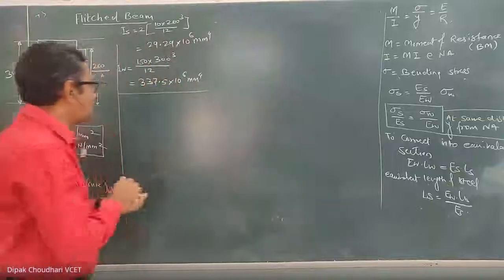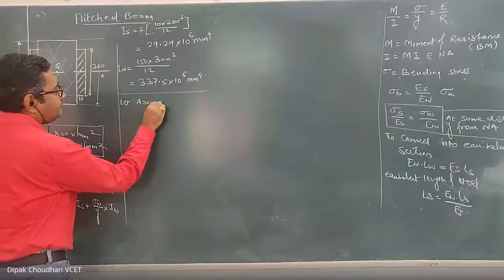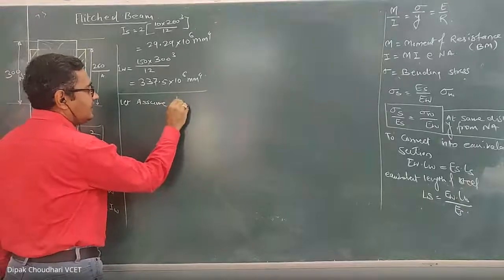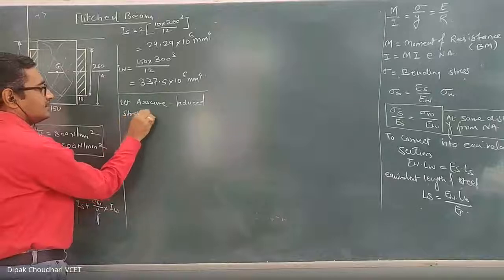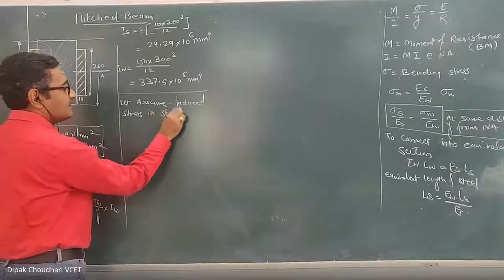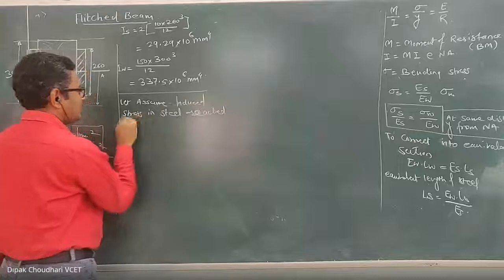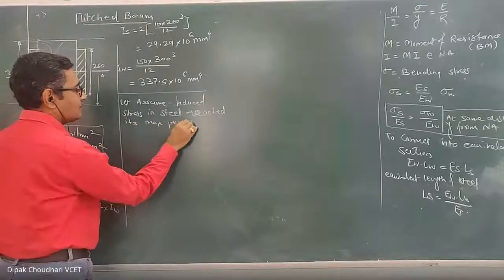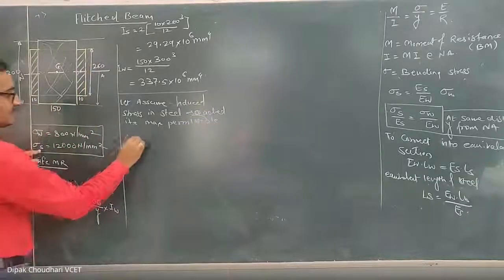Okay, I'm assuming that. Let's assume the induced stress in steel reaches its maximum permissible value.